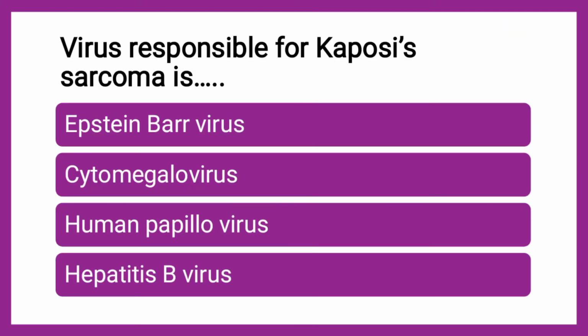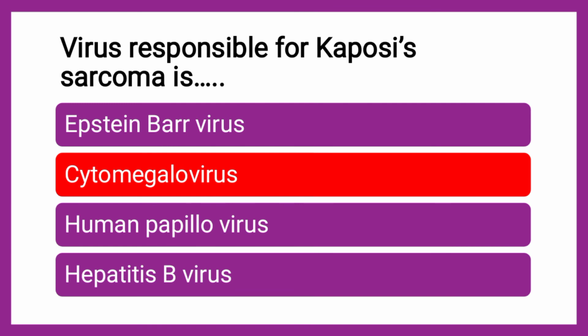Next question is, virus responsible for Kaposi's sarcoma is dash. Whether it is Epstein-Barr virus, cytomegalovirus, human papillomavirus or hepatitis B virus, the correct answer is cytomegalovirus. As we have seen in cancer types, one of the causative factors in that pie chart is viral infections also.